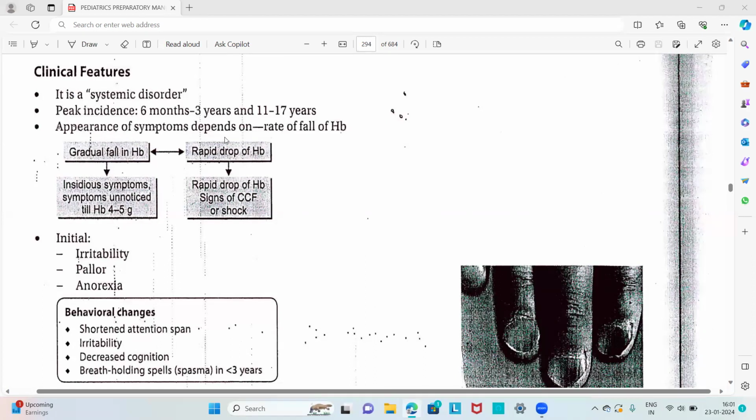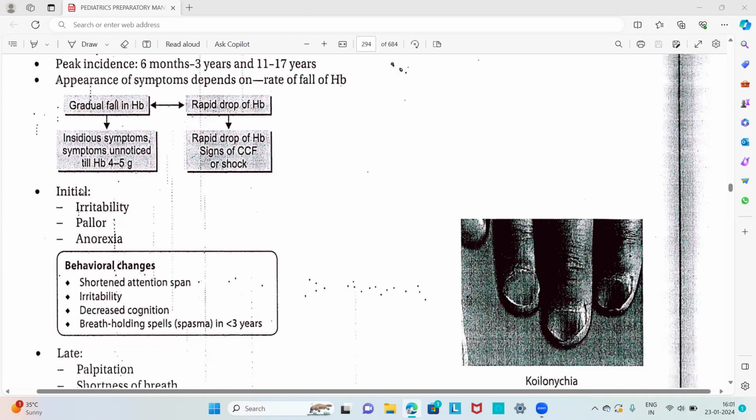Then the appearance of symptoms depends upon the rate of fall of hemoglobin. If there is a gradual fall in the hemoglobin, symptoms will develop insidiously, that is gradually, and may be unnoticed till hemoglobin is 4 to 5 gram. And if there is a rapid drop of hemoglobin, there will be signs of congestive cardiac failure or shock. Initially, we have symptoms like irritability, pallor, and anorexia, that is loss of appetite. So these are the initial symptoms of iron deficiency anemia.